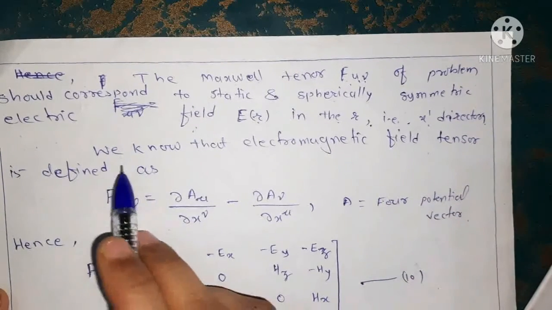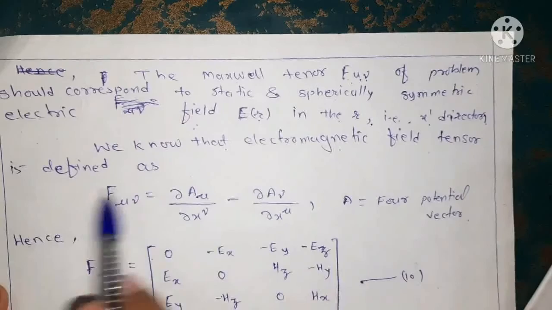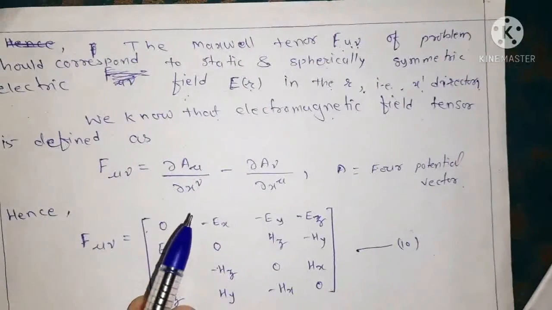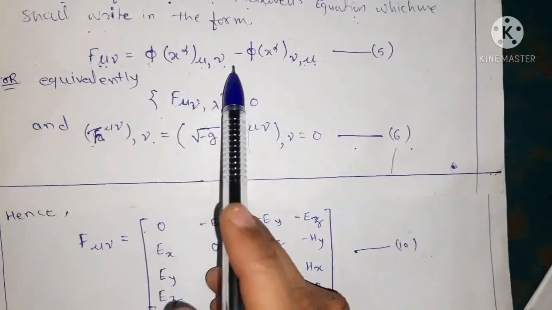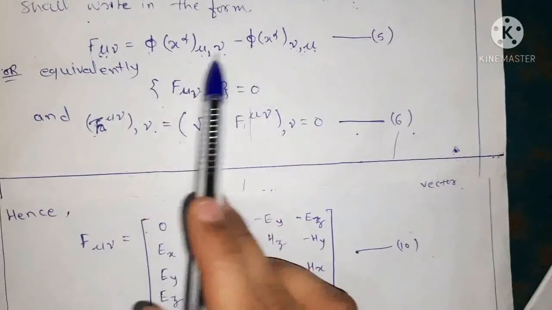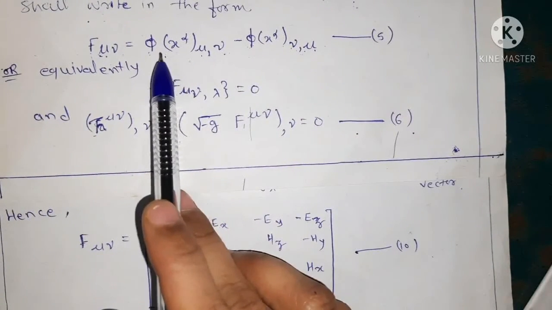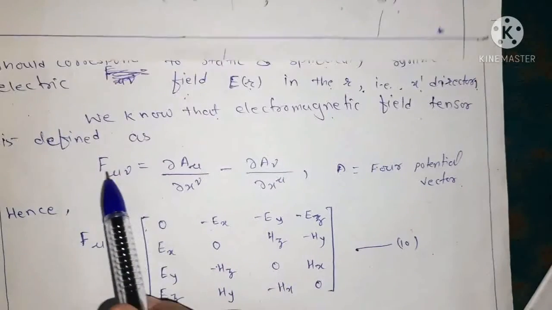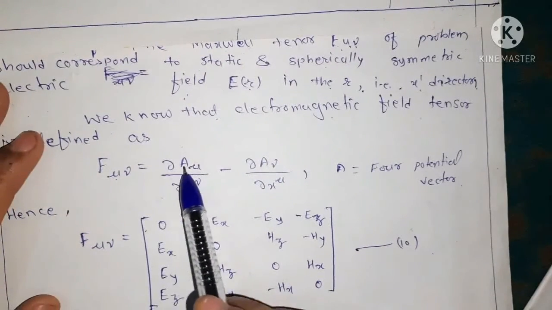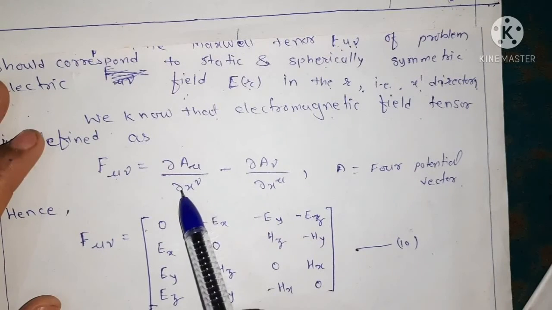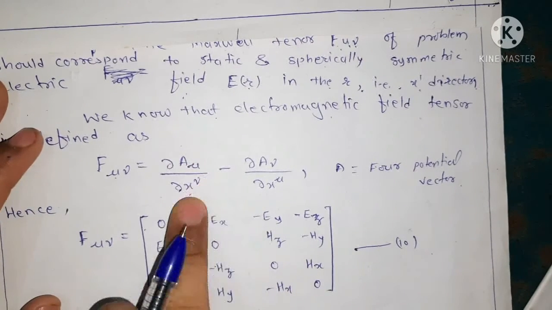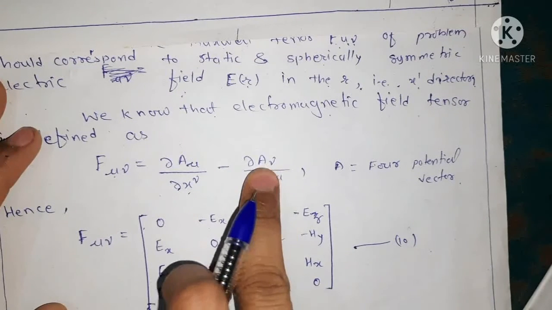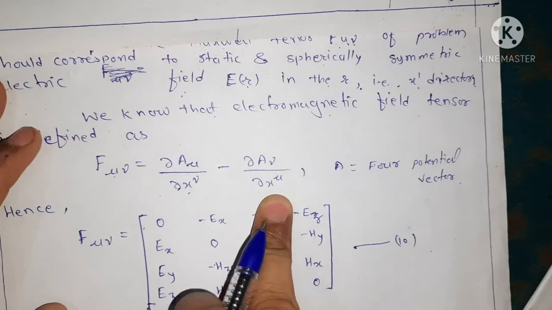Okay, so we know that the electromagnetic field tensor is defined as here, phi of x alpha mu comma nu. Okay, so this is an electromagnetic field tensor, which we write here as F mu nu is equal to del A mu upon del x nu, that is the partial derivative of A mu with respect to x nu, minus the partial derivative of A nu with respect to x mu.